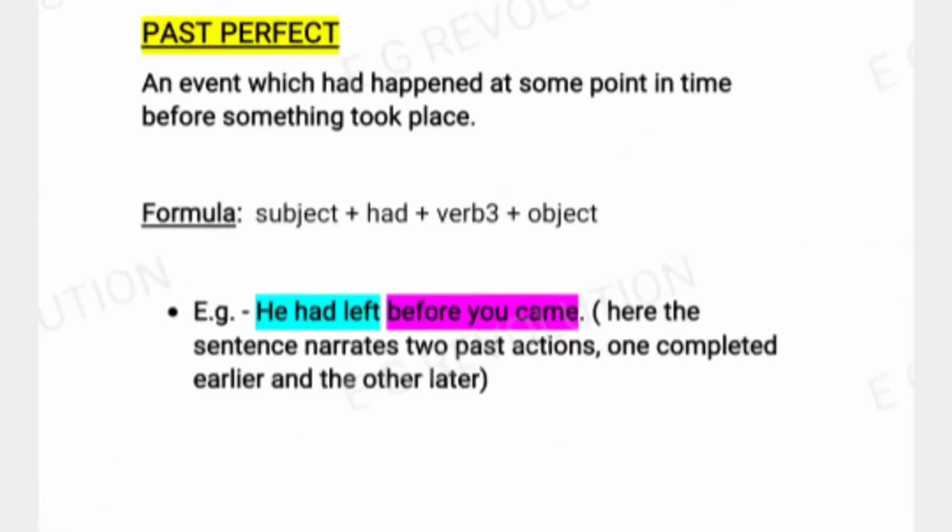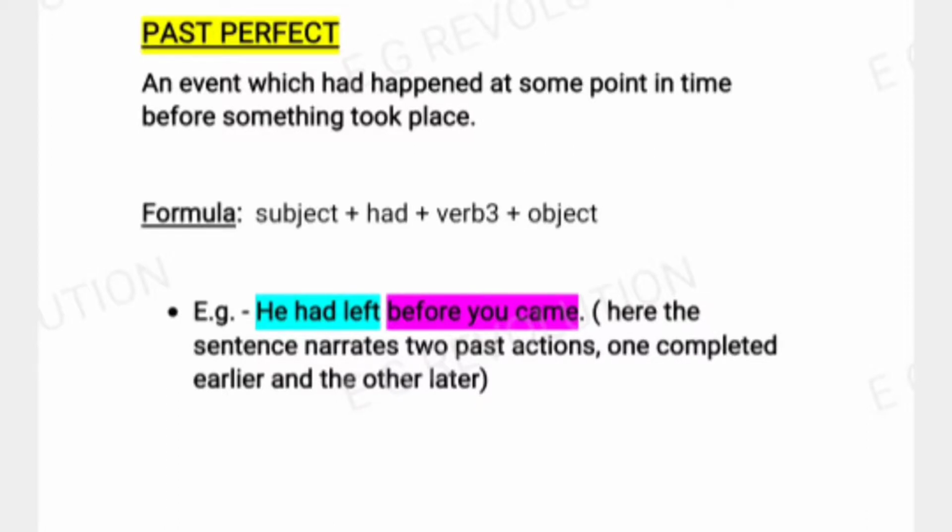Now, come to the past perfect tense. It describes an event which had happened at some point in time before something else took place. Here, the formula is subject plus had plus third form of the verb plus object. Here, had is the auxiliary verb. Let's see our first example: he had left before you came.